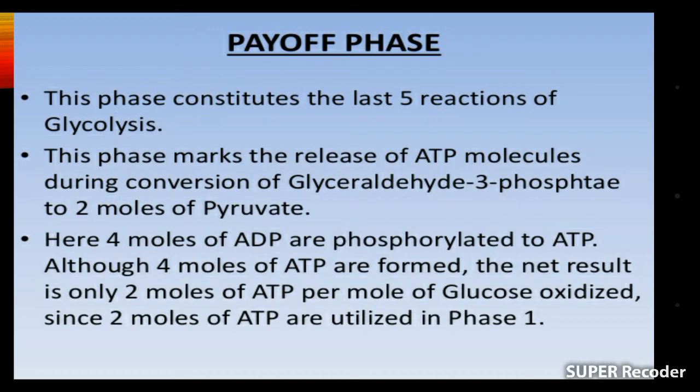In this phase, glyceraldehyde 3-phosphate is converted into pyruvate, and ATP is also produced in these steps. How many ATP are produced? 4 ATP are produced when ADP is phosphorylated to ATP. What does phosphorylated mean? When a phosphate is added to ADP, it is converted into ATP, known as adenosine triphosphate. And how many ATP are produced? 4 molecules of ATP are produced in this phase, which is known as the payoff phase.